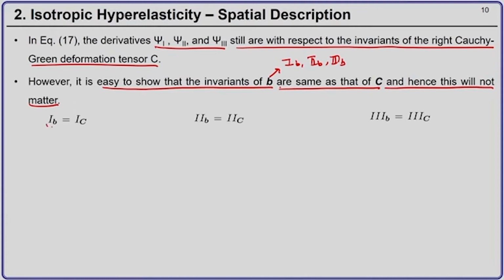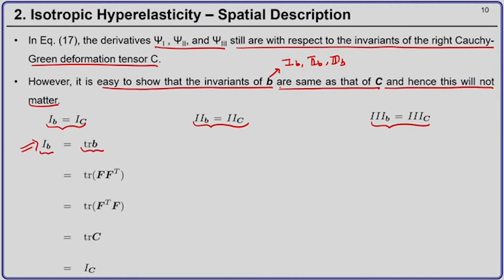What it means is that the first invariant of B is the same as the first invariant of C, the second invariant of B is the same as the second invariant of C, and the third invariant of B is the same as the third invariant of C. So, let us show the first case. The first invariant of B is nothing but trace of B. B is nothing but F F transpose, so I substitute F F transpose.